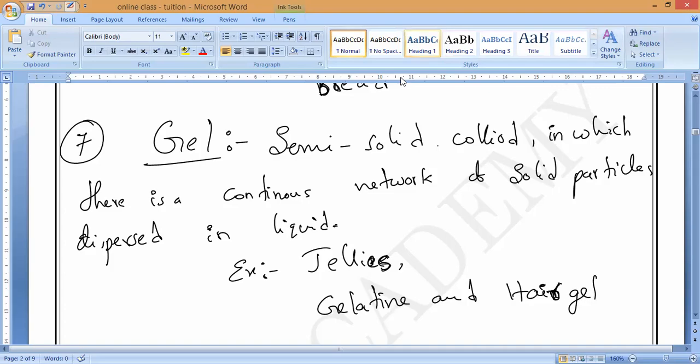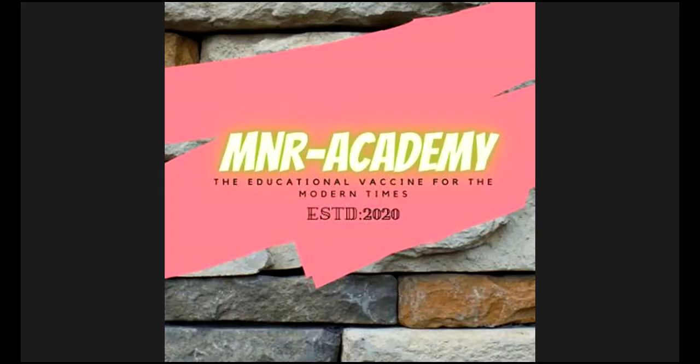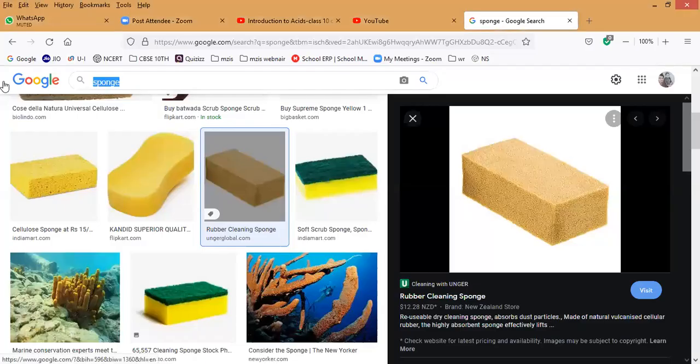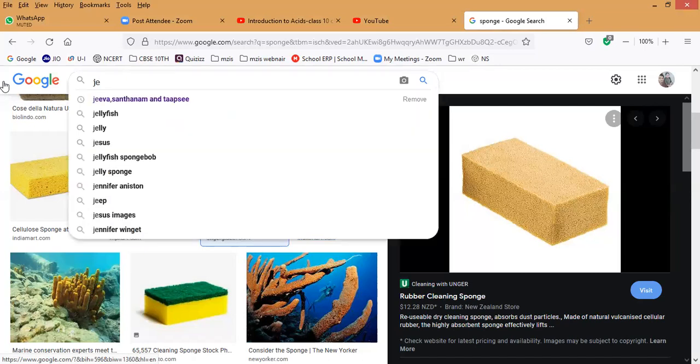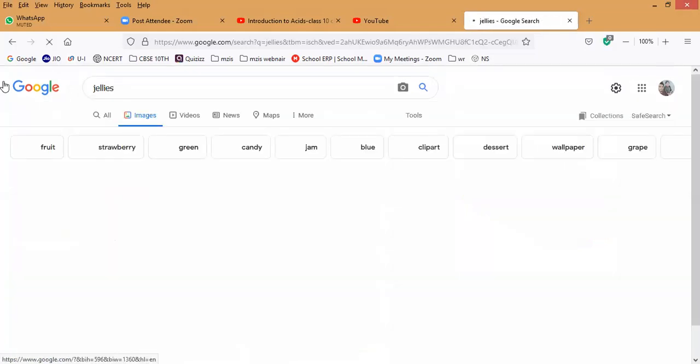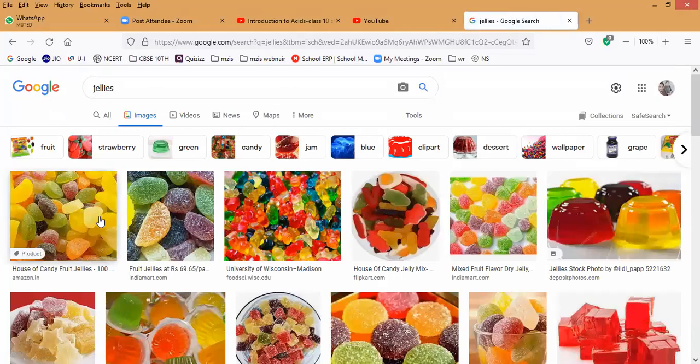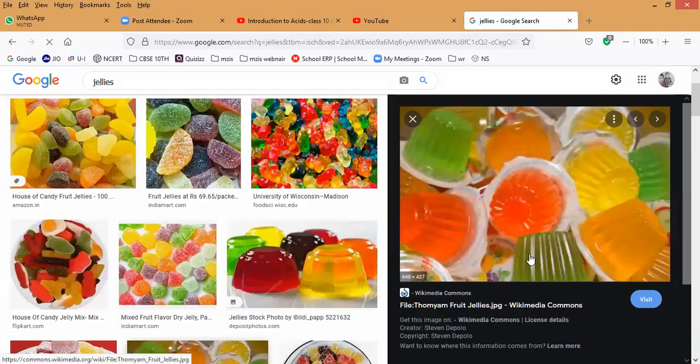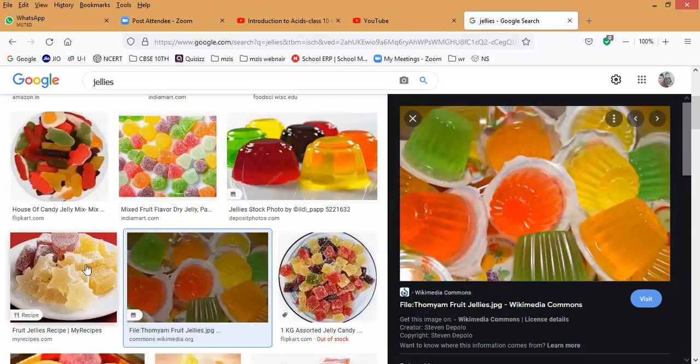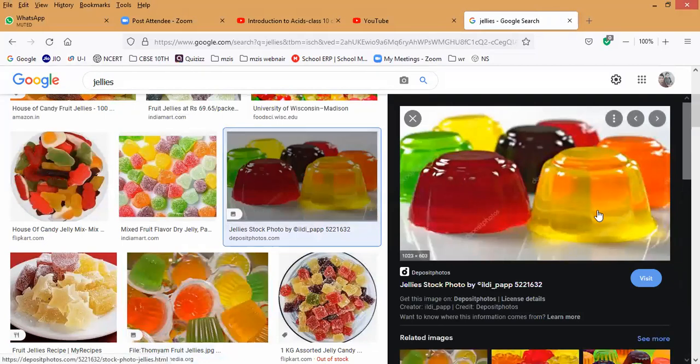I will show you pictures now. So what is the first example? Jellies. So you people know jellies. And girls also use some kind of face creams. Do you know jellies? You guys are eating these cups. If you go to any shops, so many jelly stocks will be there like this.